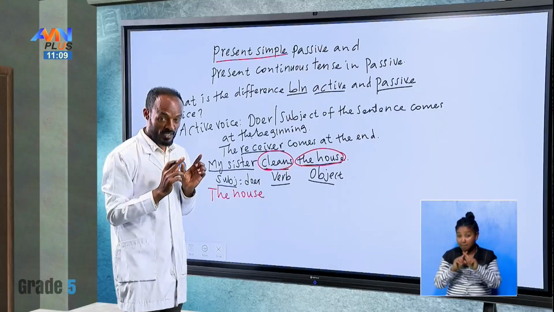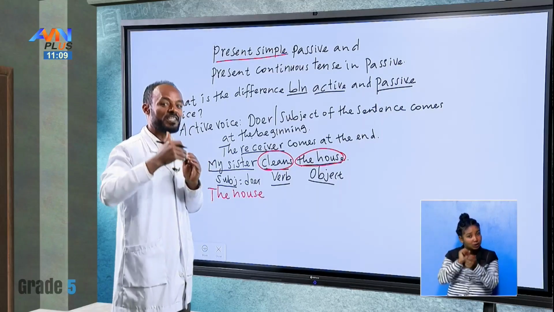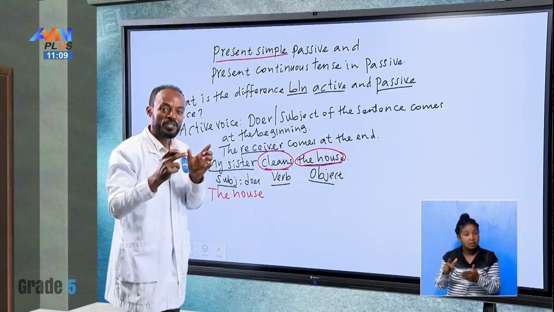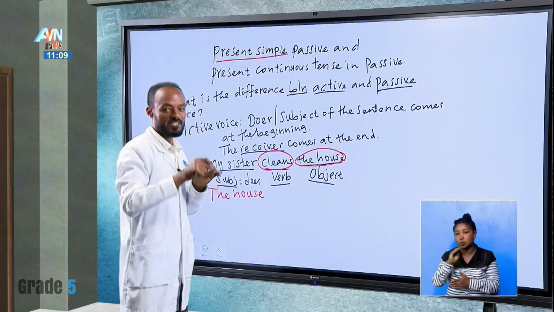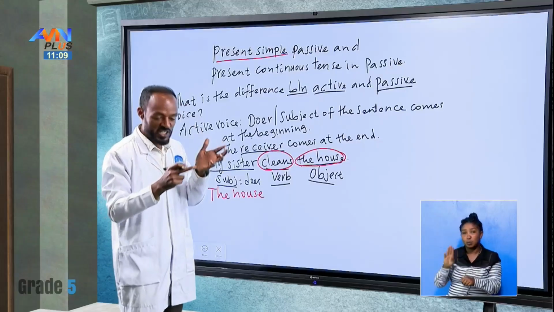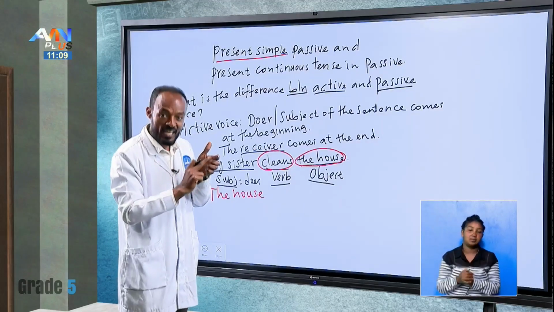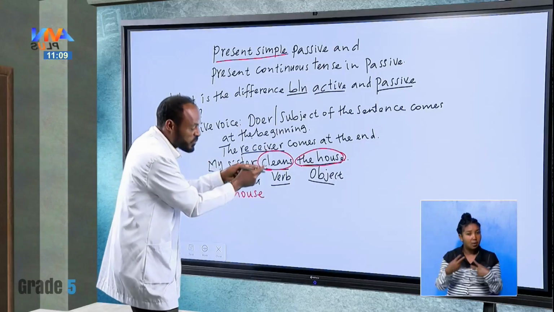But we have to remember that before we change this one into verb three, there should be the verb to be in present simple tense. Verb to be in present simple tense means is, am, are. Okay? Then we have to change this one into verb three.